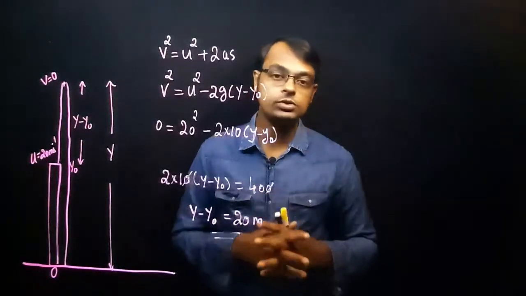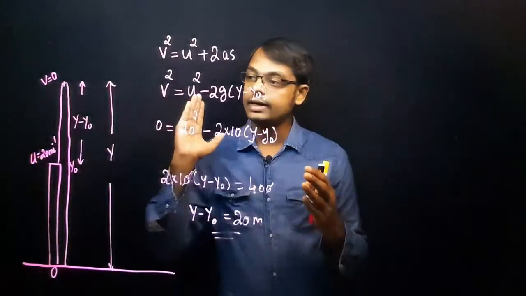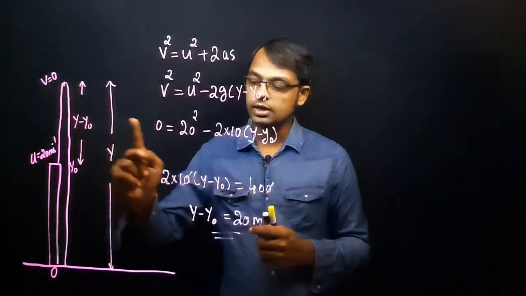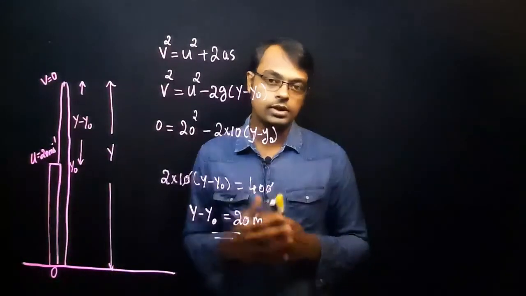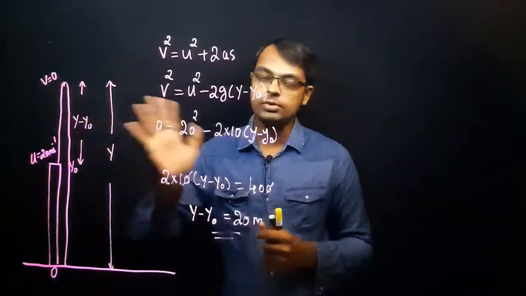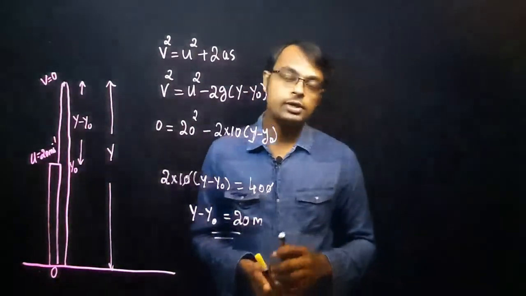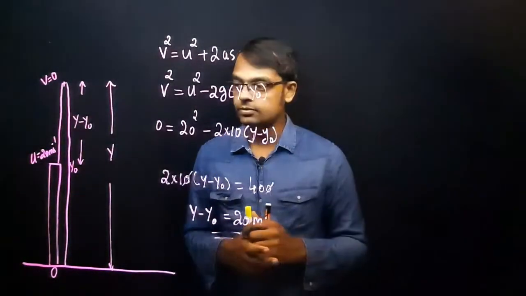The second part of the question is asking how much time the object will be in the air, or the total time from the point of projection till the ball hits the ground. That much time, how much time it will be in the air, is what we are discussing here. To calculate that, there are two different methods. What is the first method?